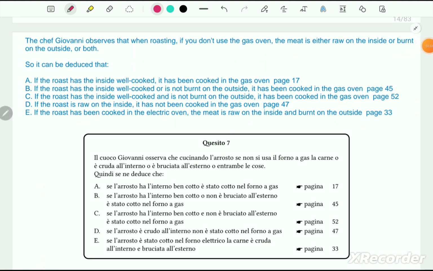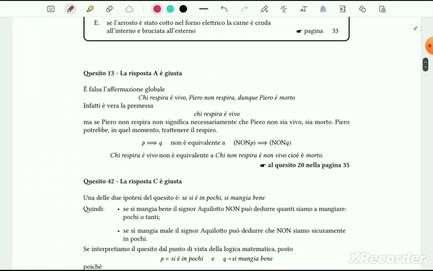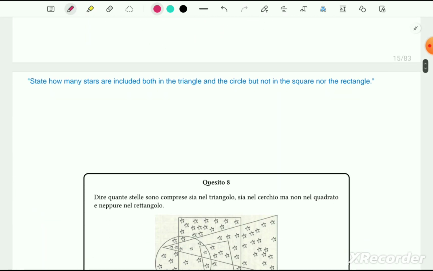Okay, this problem I already solved in another video. You can take a look. This is a CISIA TOLC-I logic practice. If you go to my video section, you will find that I also solved this problem, and I think it's easy. If you just study, you can do it. Next, let's move on to the next problem.